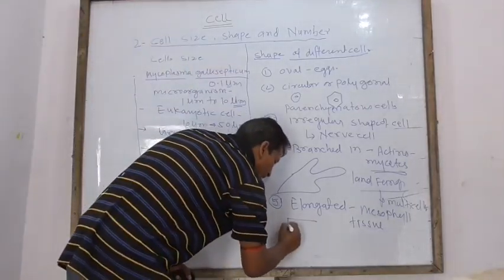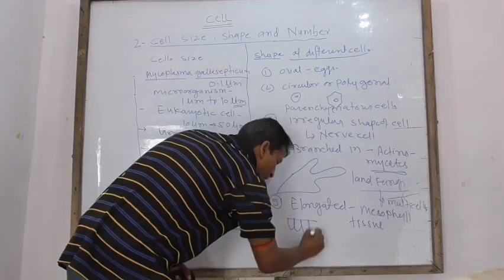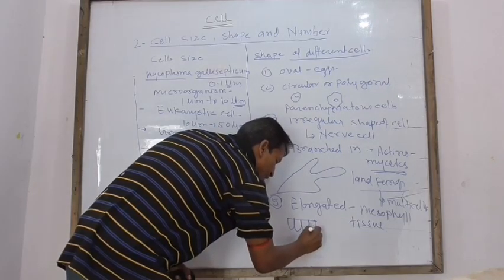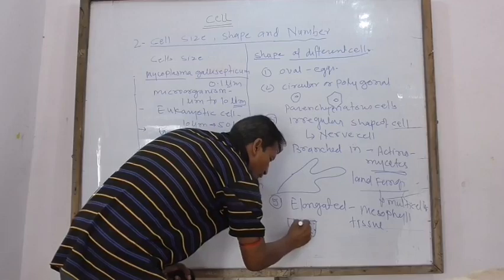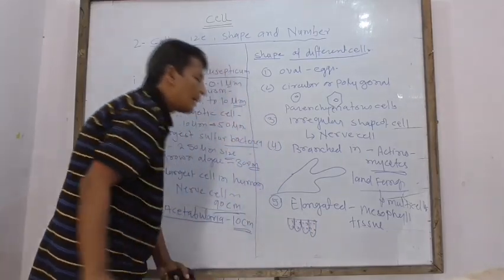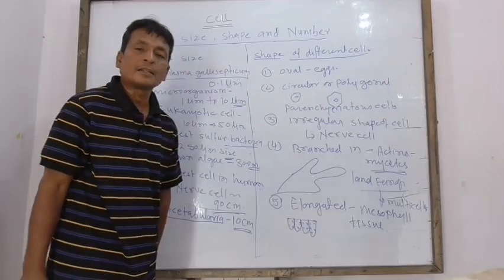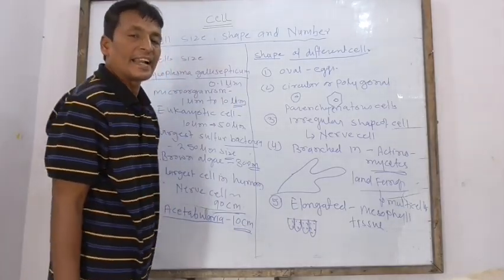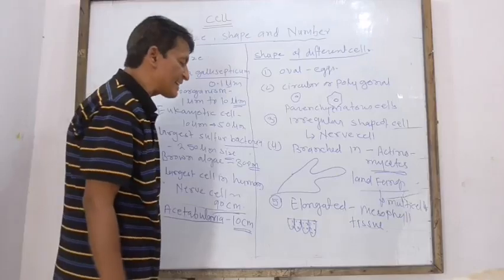Such cells are found in leaf mesophyll, having abundant chloroplasts and acting in photosynthesis.